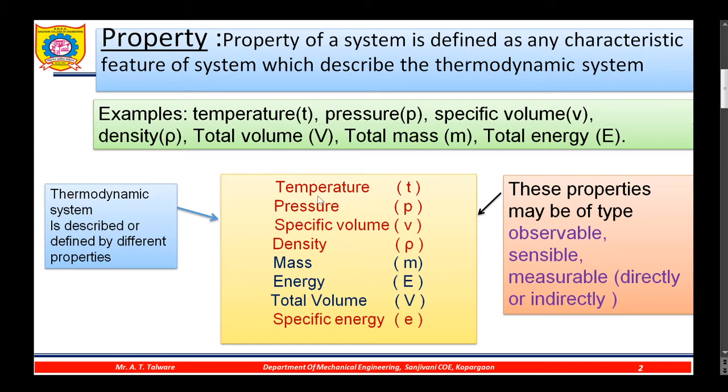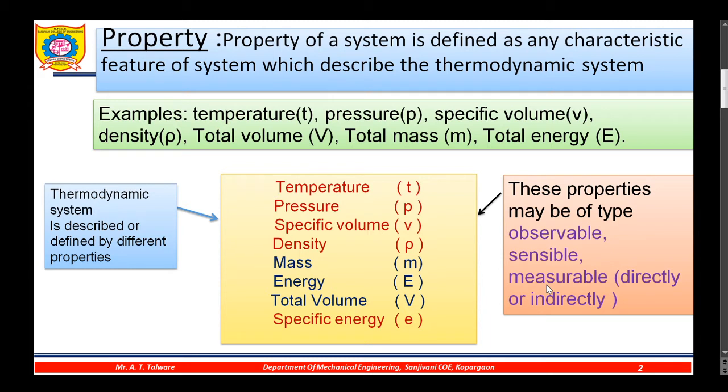Okay. So what are the different types of these properties? These properties may be observable. For example, mass can be observed, more or less mass. Some of the properties may be sensible. For example, temperature is a sensible property.